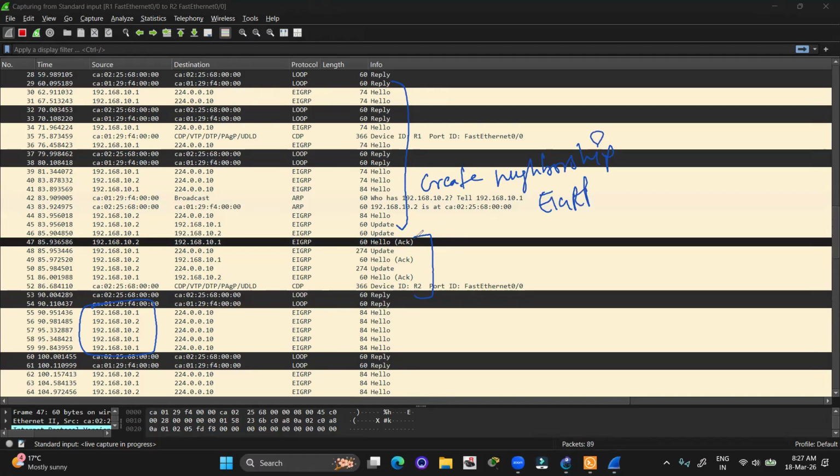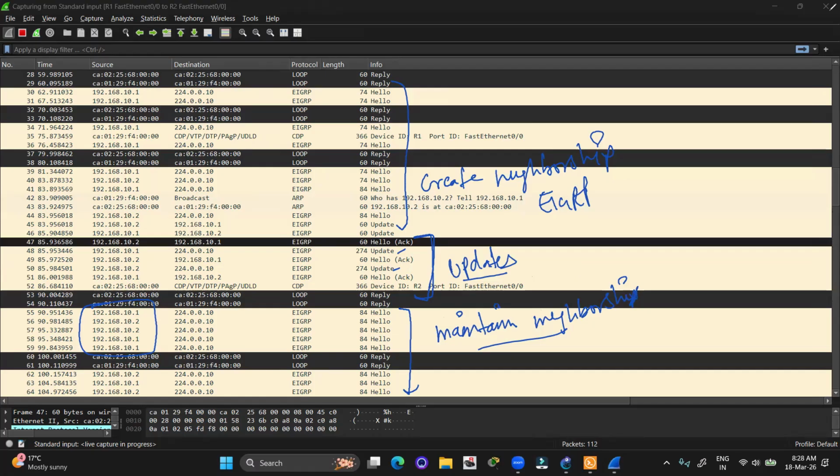But now here we can see these are used to forward the updates. Basically these messages were used to forward the updates: hello, acknowledgement and update. Now after the neighborship, the hello messages will be forwarded to maintain the neighborship between R1 and R2.